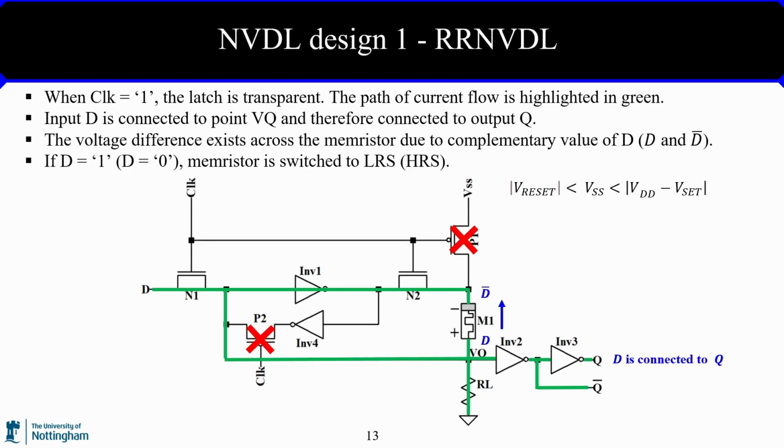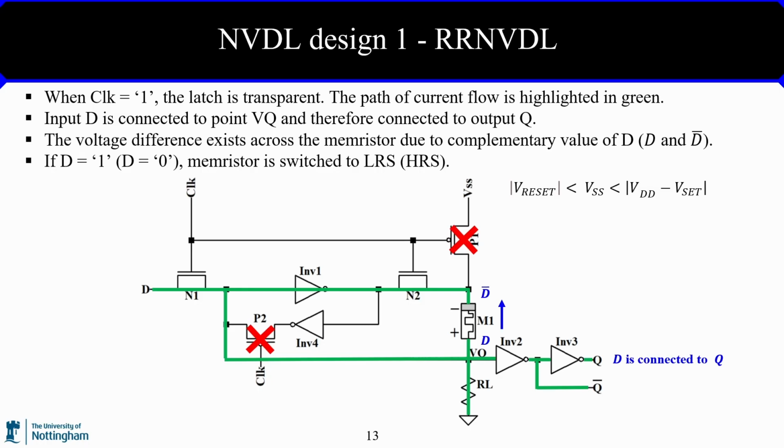So when the clock is high, the latch will be transparent. The path of current flow is highlighted in green color, as shown in this figure. The input D is connected to point VQ, and therefore is also connected to output Q. That's why it's called transparent mode.